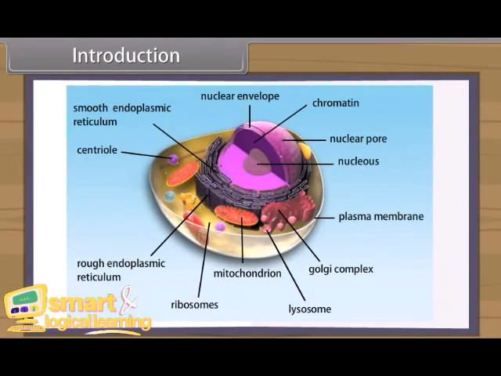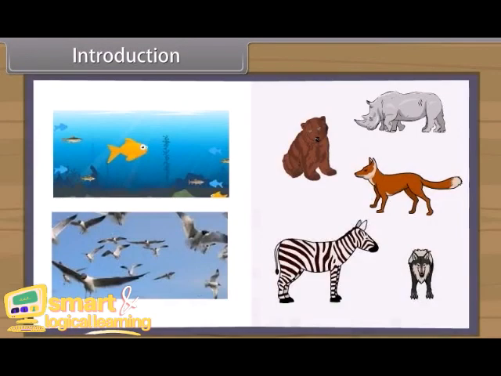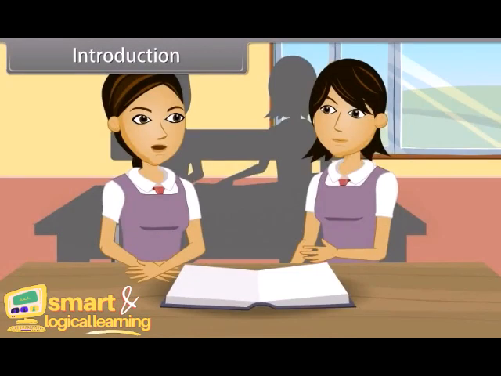Most of the animals are mobile. Animals are aquatic, for example fishes, or terrestrial, for example reptiles, mammals, etc., or aerial, for example birds, on the basis of their habitat. On the basis of level of organization, animals either have cellular organization, for example sponges, or tissue organization, for example coelenterates.